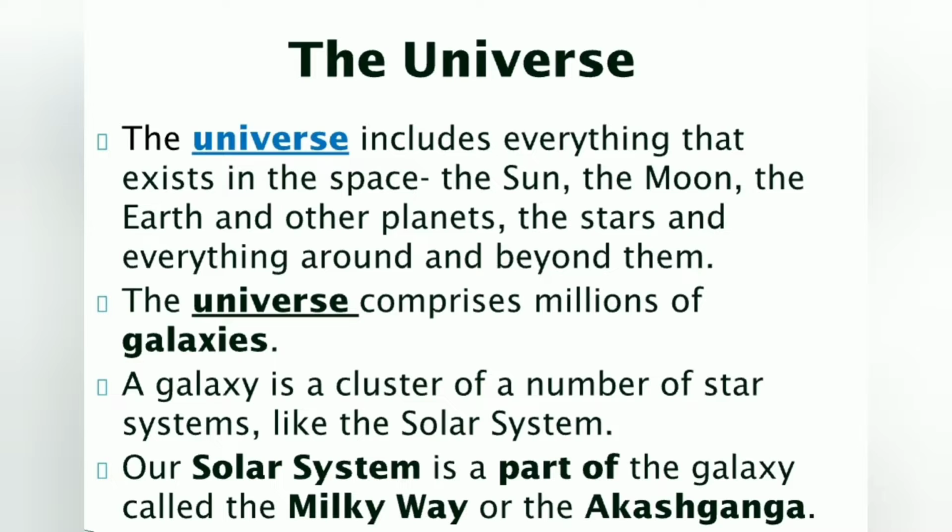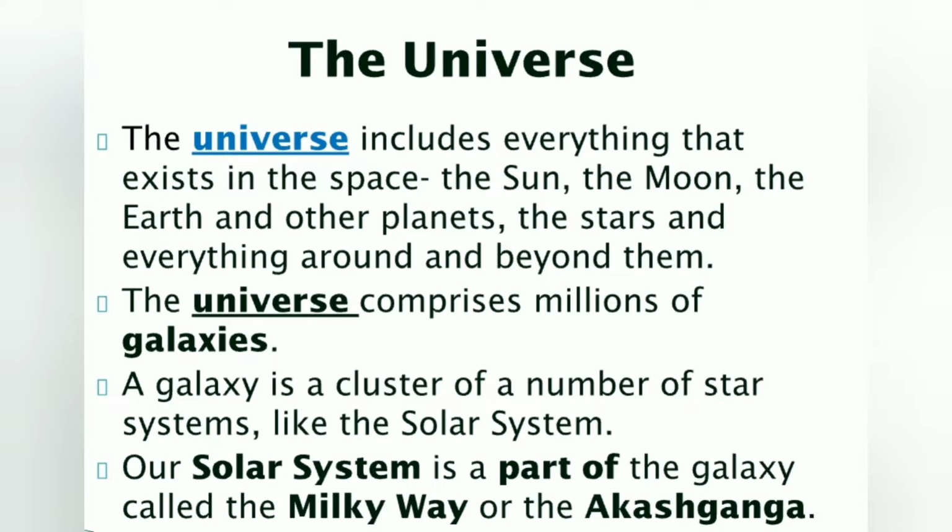Now, what is the universe? The universe includes everything that exists in space, whether it is the sun, the moon, the earth and other planets, whether the stars, and everything around and beyond them is the universe. The universe comprises millions of galaxies.